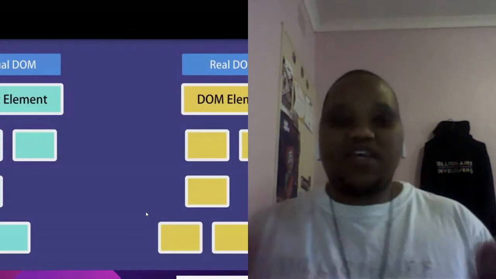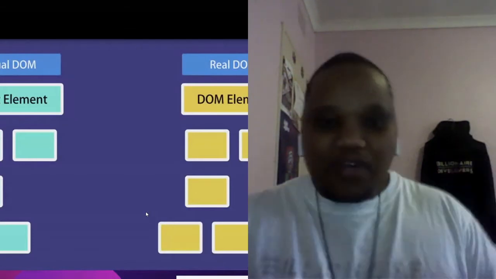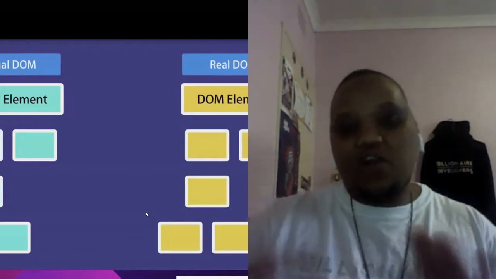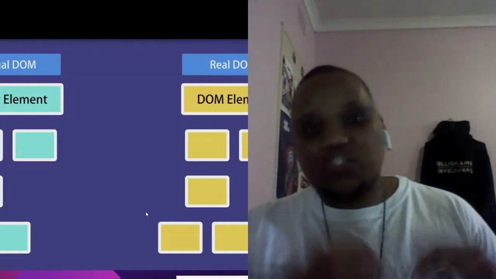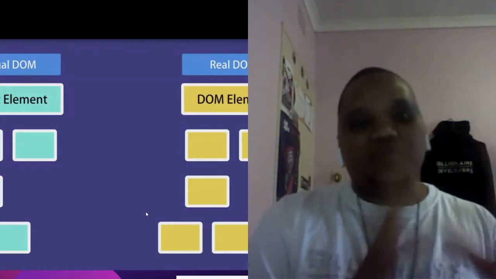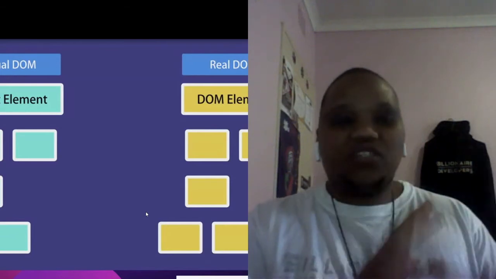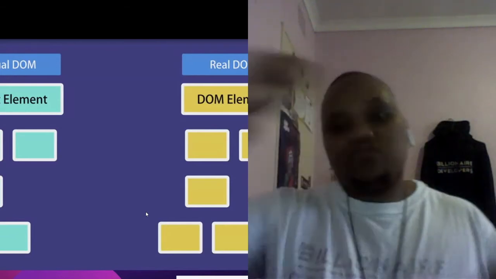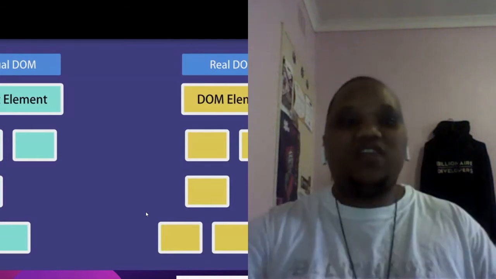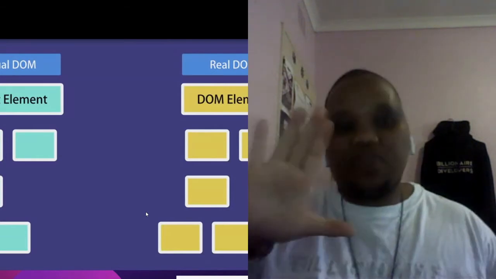So basically it's like a virtual machine in the background, which acts as a copy. Whenever you try to change something in your actual application, instead of going all the way into the real DOM, which takes time to change the component, it creates a virtual DOM, which is like a copy in the background.